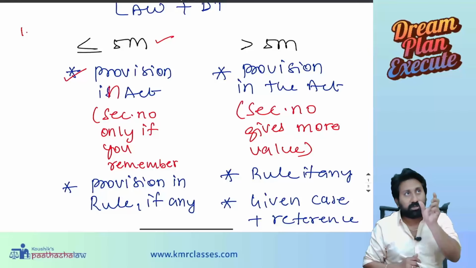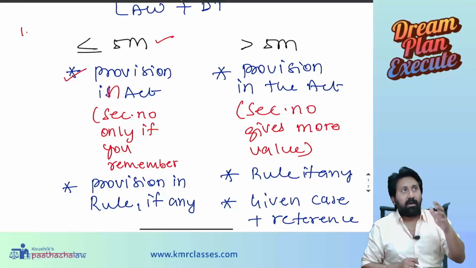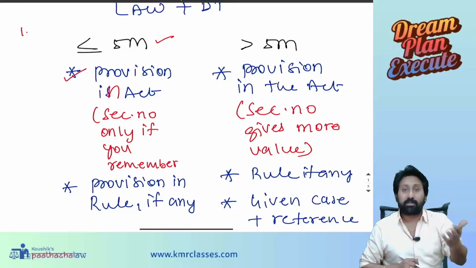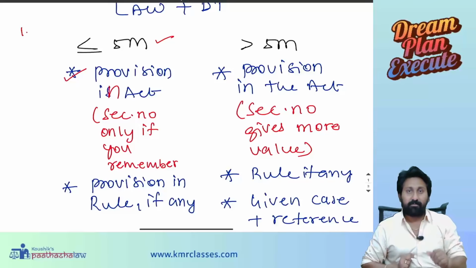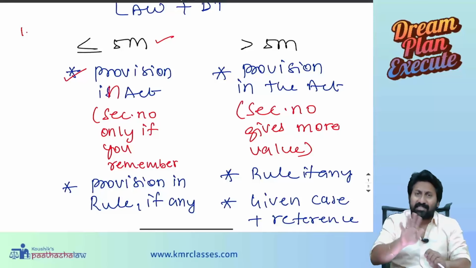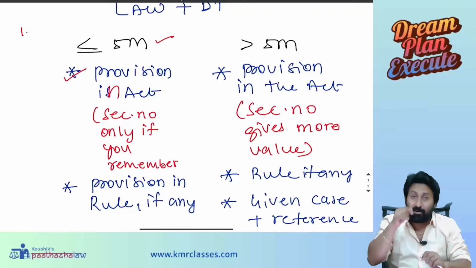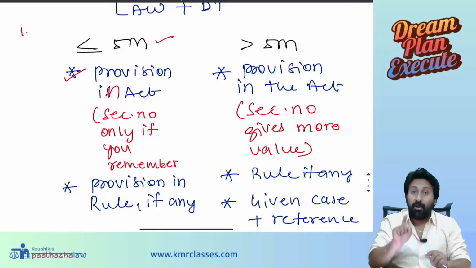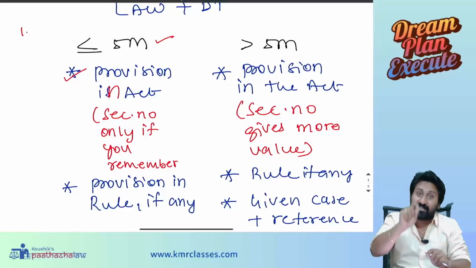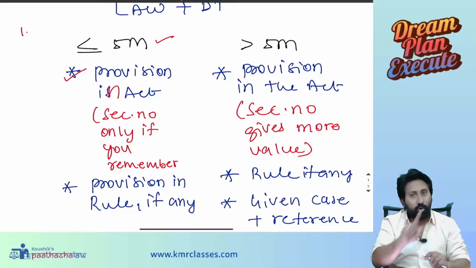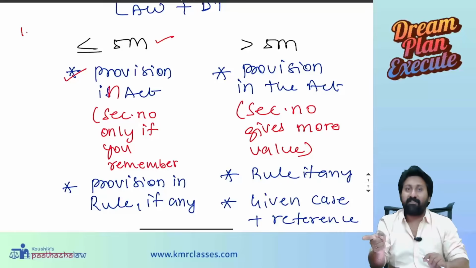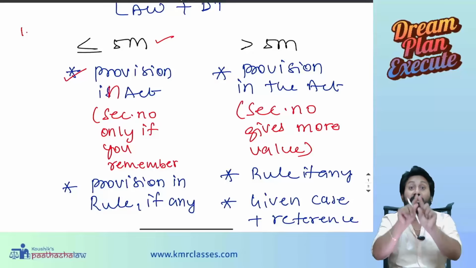For example, if the question they are asking is on deposit of proxy forms, in that case, unnecessarily do not write about eligibilities and ineligibilities, what I said now. You have to write the eligibility provision only when the question is stressing that aspect. Unnecessarily don't write, because in the key that point will not be there. 0 marks will be given for that point.